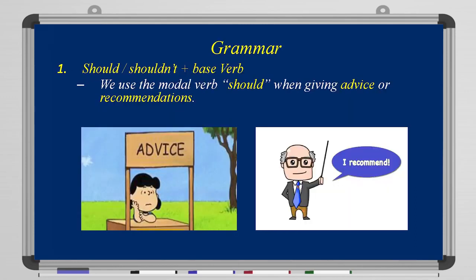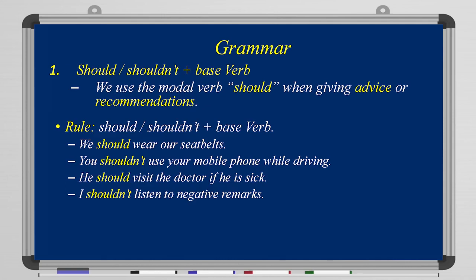Now, let's take a look at the grammar. First point, should and shouldn't plus the base verb. We use the modal verb should when giving advice or recommendations. So, when we advise people or we recommend something to people, we use should. The rule is should or shouldn't plus the base form. For example, we should wear our seatbelt. Or, you shouldn't use your mobile phone while driving. That's an advice. Or maybe another example, he should visit the doctor if he is sick.